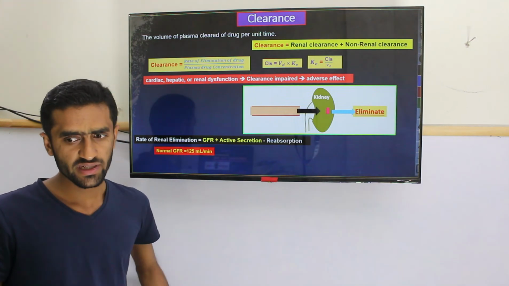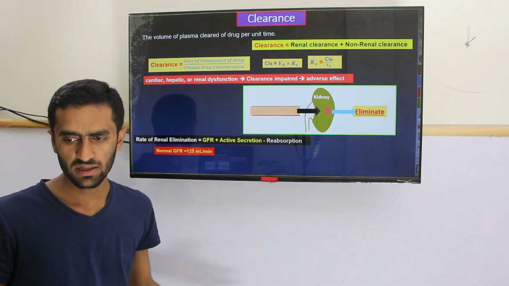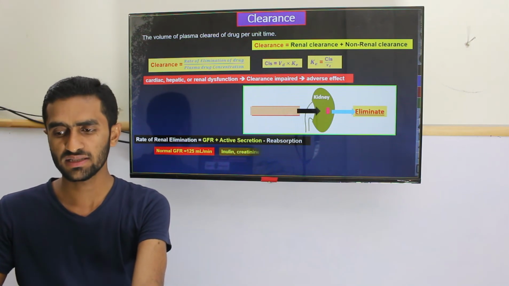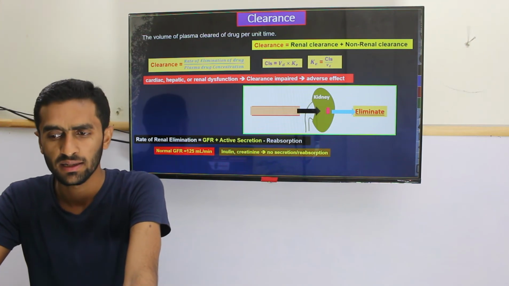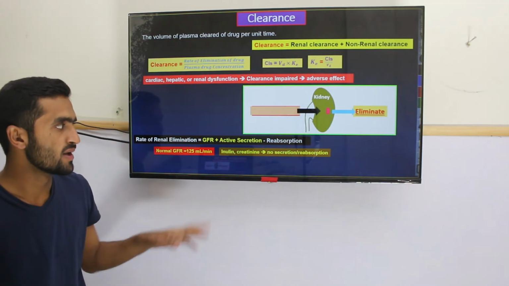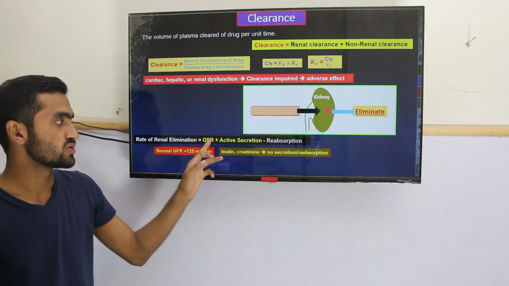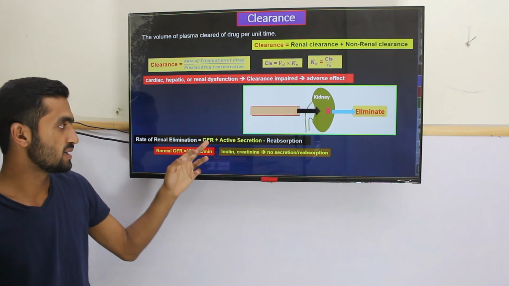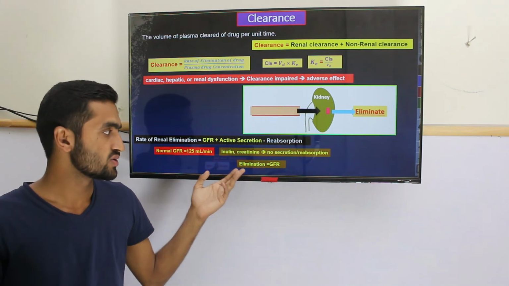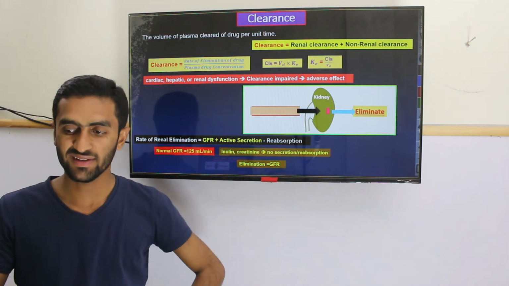Normally GFR is 125 ml per minute, or 120. So how do we check the patient's GFR? By simply giving inulin or creatinine, because they have no secretion and no reabsorption. So the active secretion is 0, and reabsorption is 0. So GFR will be equal to elimination. We can simply calculate the elimination of inulin or creatinine, so we can check the GFR. You know this better from physiology if you have an idea.